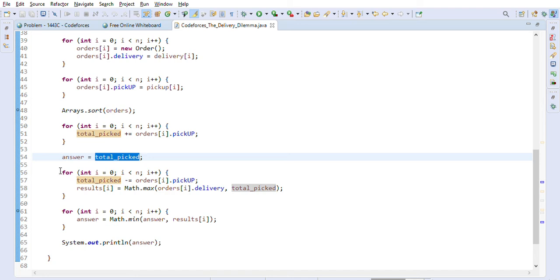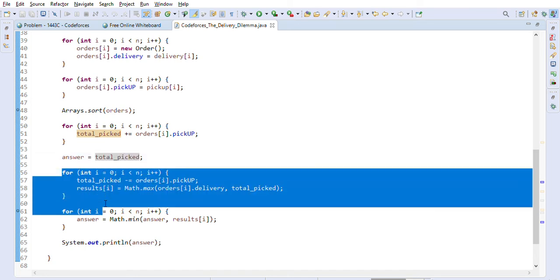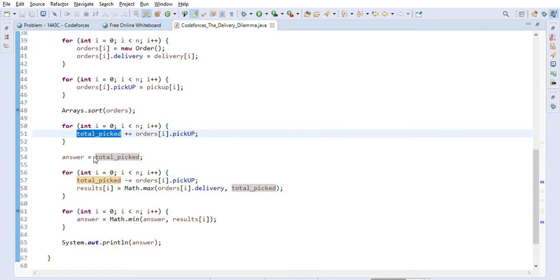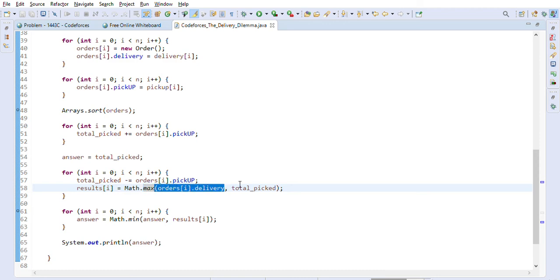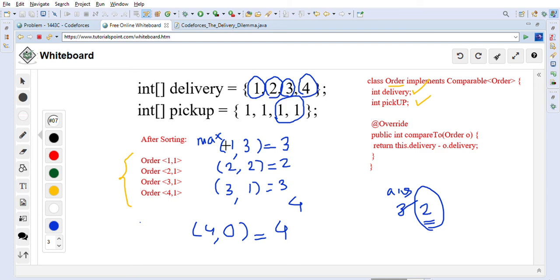This same logic we are implementing here. We first calculated the total pickup time and assigned it as the answer. Then we go through each order, decrementing the total pickup time, and calculating the maximum of the delivery time and the total pickup time. That is this maximum here, so this logic we are implementing. If he takes delivery of this first item but is going to pick up 3 items, for example, like that, one by one we are taking each case.